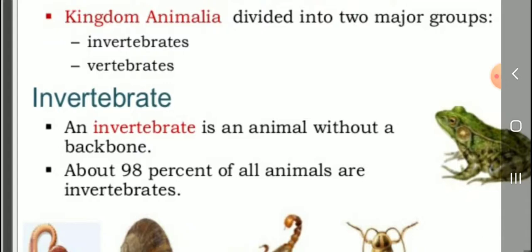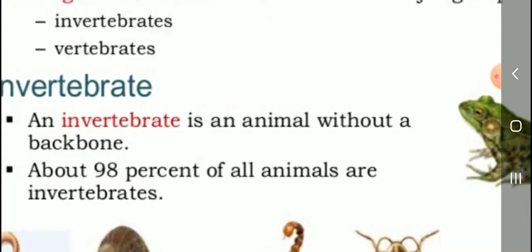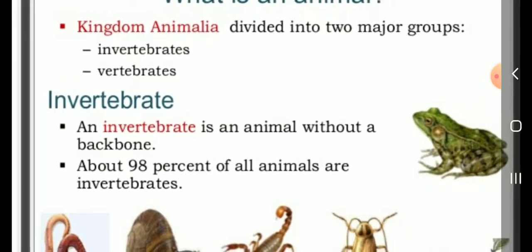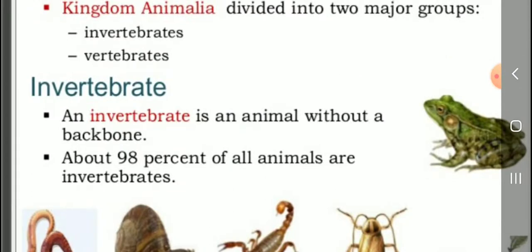Okay, listen. Invertebrates. An invertebrate is an animal without a backbone. This is very important, students. About 98% of all animals are invertebrates. What is the main difference between invertebrate and vertebrate?